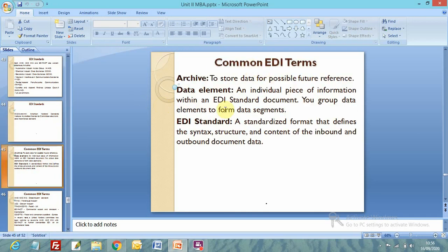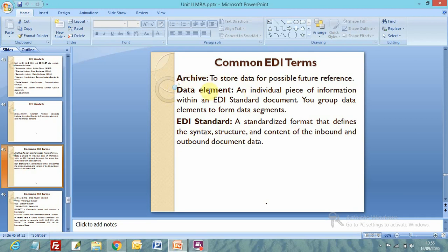Now we will discuss some commonly used terms in EDI standards. We need to know some commonly used terms, as in business, finance, marketing and HR. Similarly, in EDI, common terms include archive, which means to store data for possible future reference.